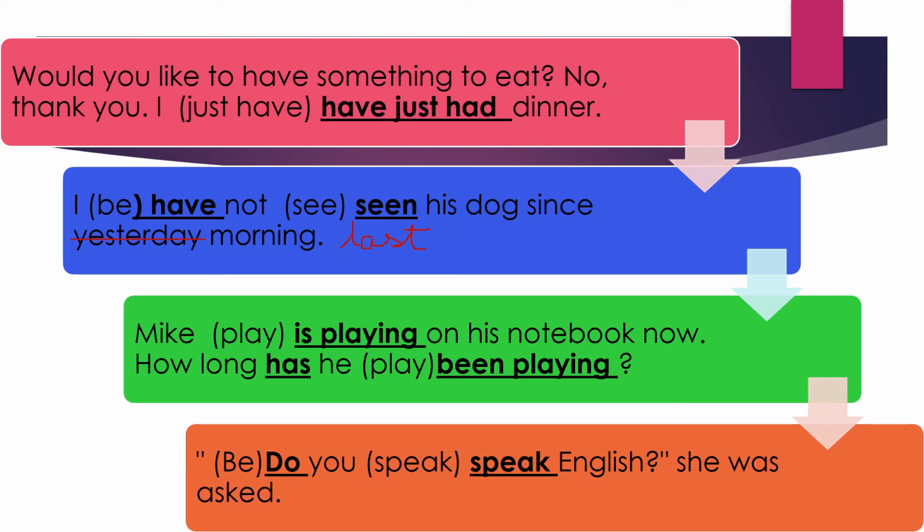Next: "Dash use dash English, she was asked." So: Do you speak English? She was asked. Again, because the sentence can be answered in a yes or a no, you know that you can have the usage of the primary auxiliary, be form, do form, or has form. So: Do you speak English? She was asked.